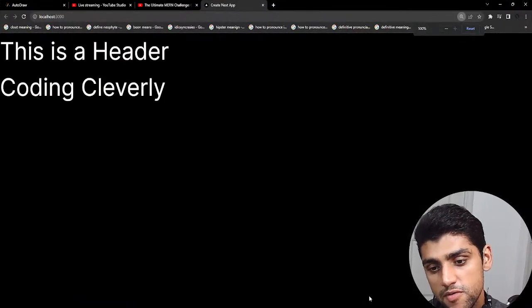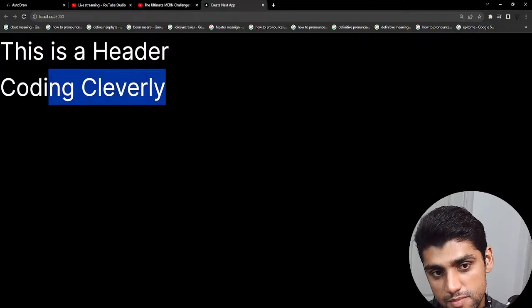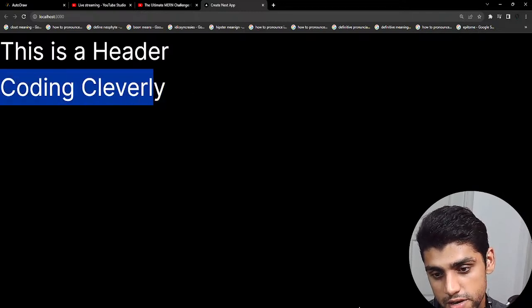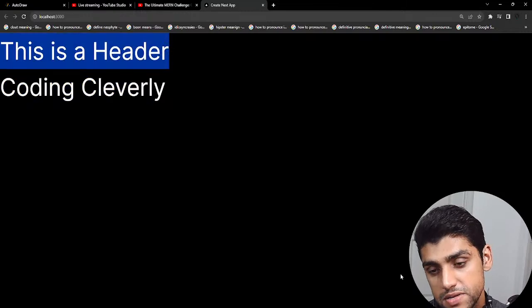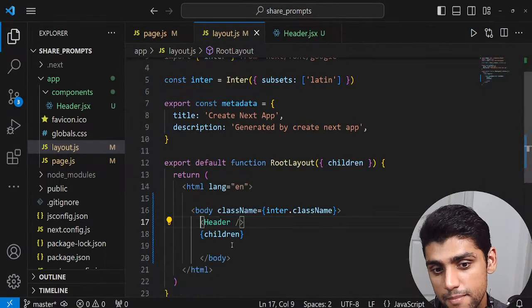Yep. So what we were doing wrong is that the children are going to be all of your essential things, like the coding cleverly, the homepage stuff. And now the header is on the top. Remember, this is nothing right now, but I added the header component.